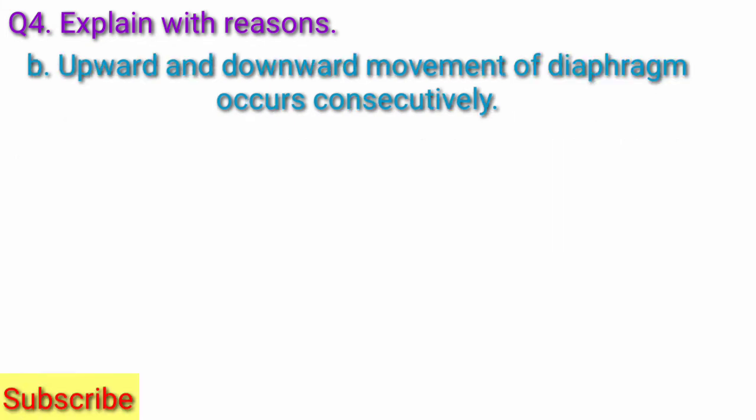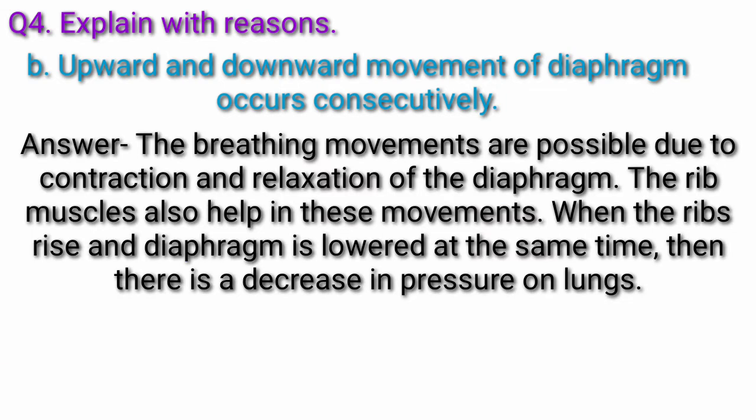Question B. Upward and downward movement of diaphragm occurs consecutively. Answer. The breathing movements are possible due to contraction and relaxation of the diaphragm. The rib muscles also help in these movements. When the ribs rise and the diaphragm is lowered at the same time, there is a decrease in pressure on lungs.